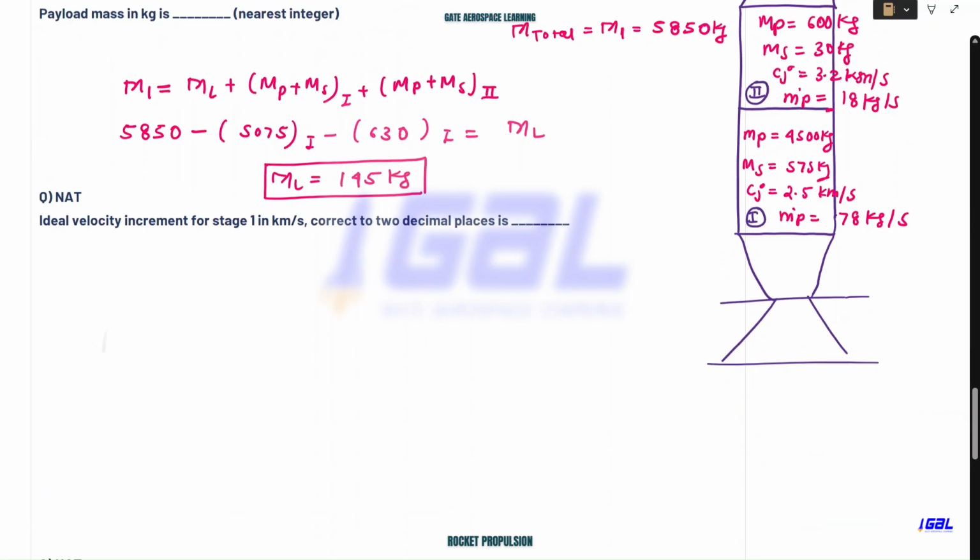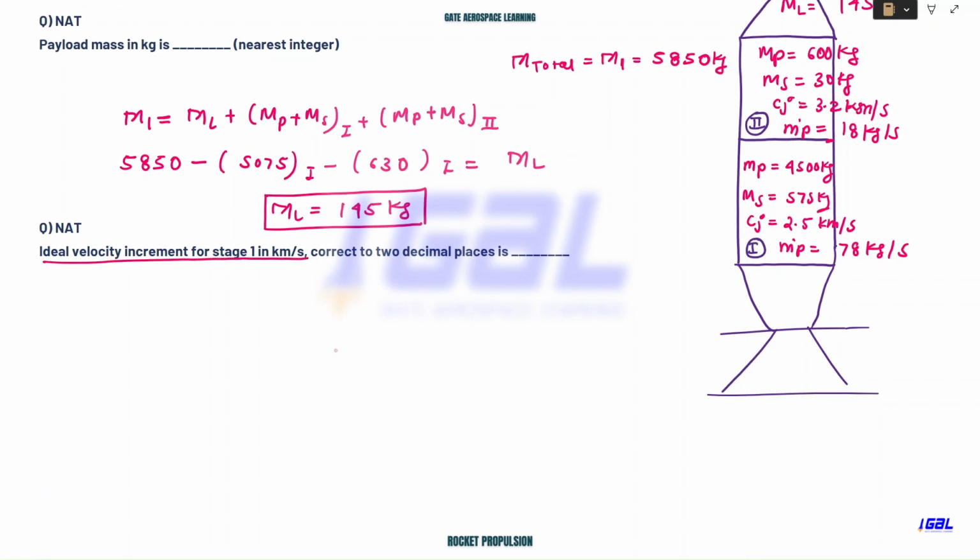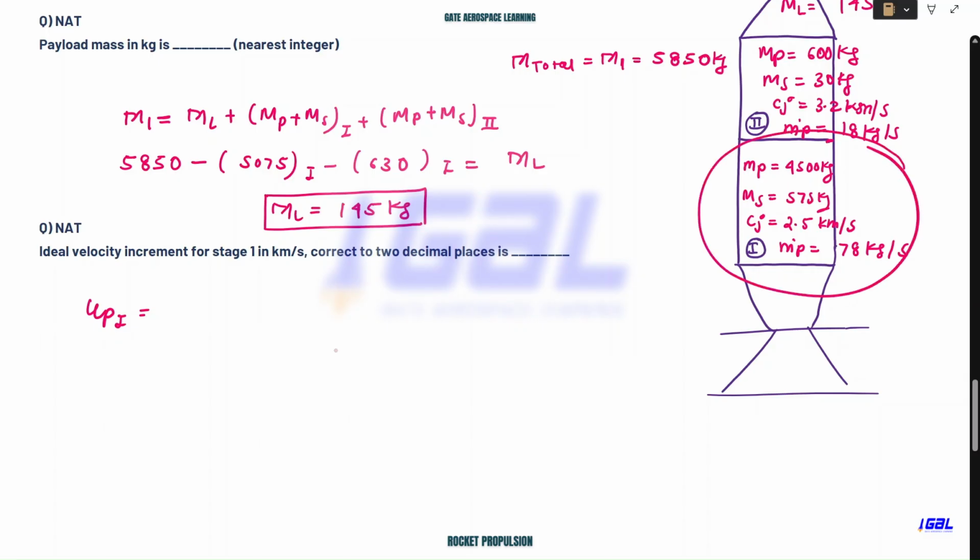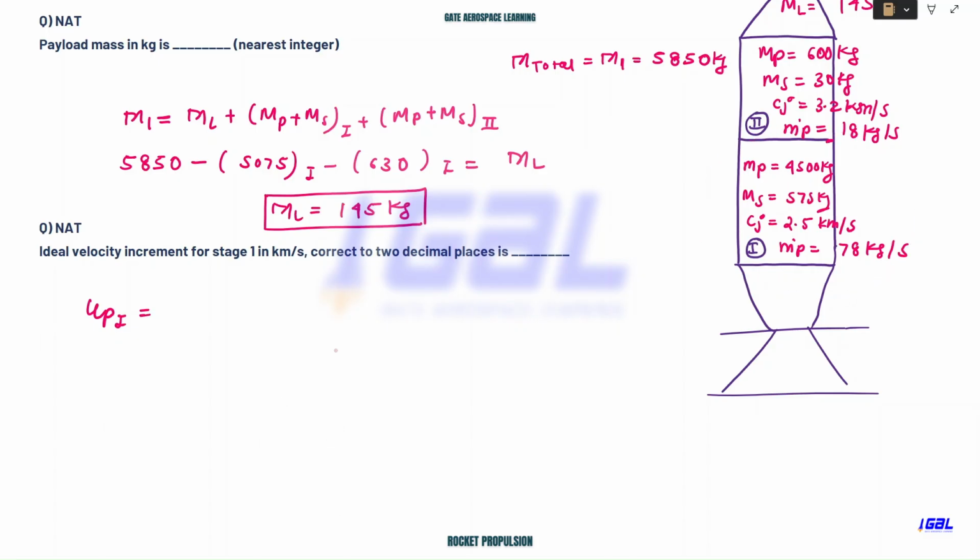Now they are asking for the ideal velocity increment for the first stage in kilometer per second, corrected up to 2 decimal places. So how will we calculate this? We are doing it for the first stage, so only see this data. For the first stage, you can write this as g Isp ln of m1 divided by m2.